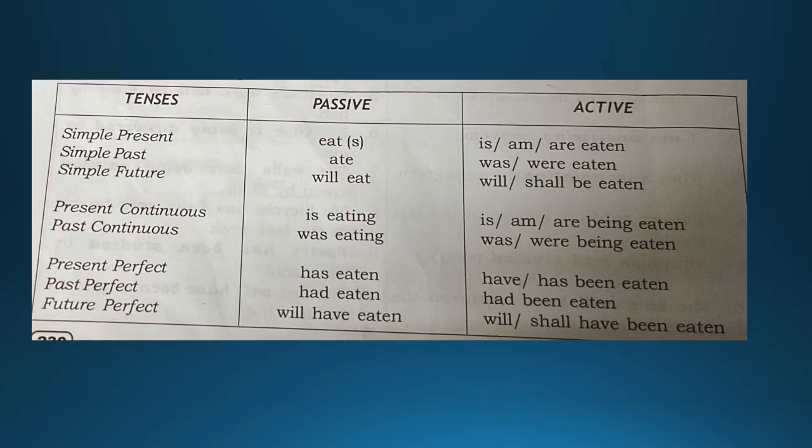Now, your next one, present perfect, past perfect, future perfect: has eaten, had eaten, will have eaten. Present perfect, has eaten, will be has or have been eaten when you're making it into passive. Past perfect would be had eaten, had been eaten, and future perfect would be will have eaten or will, shall have been eaten. Okay, this is clear.